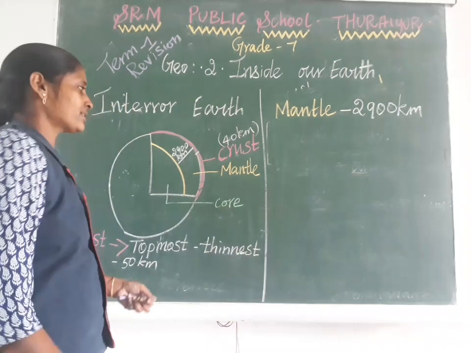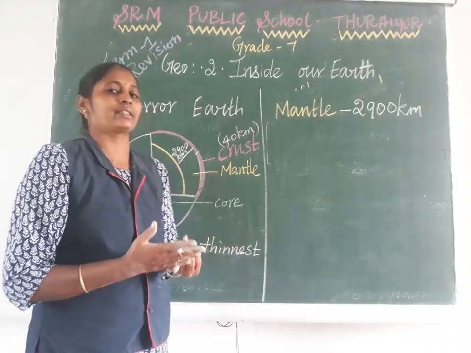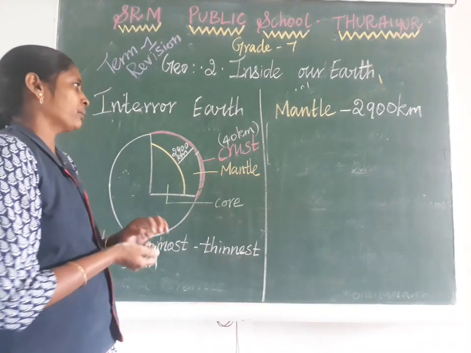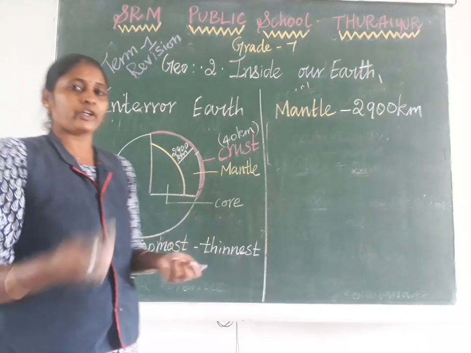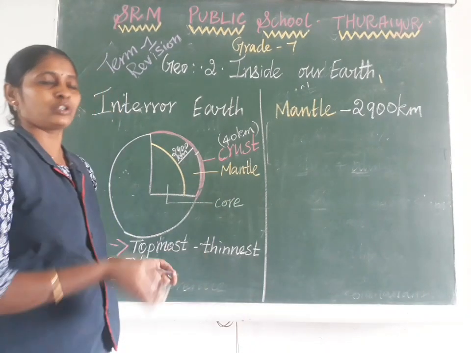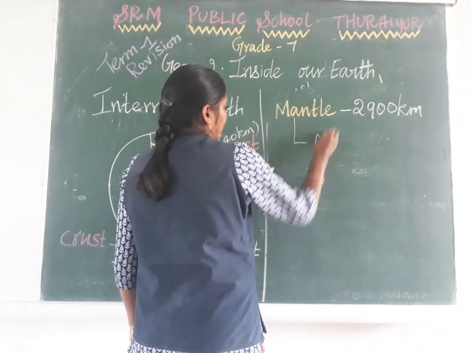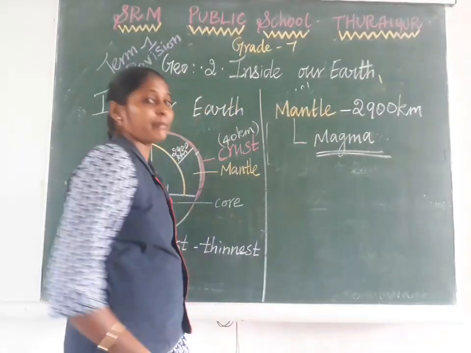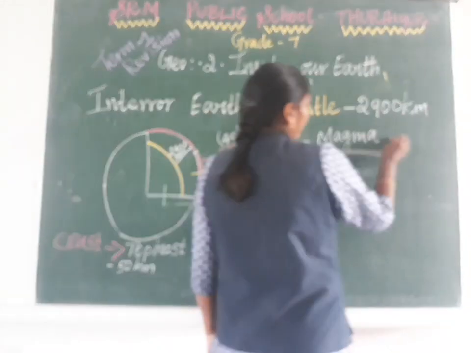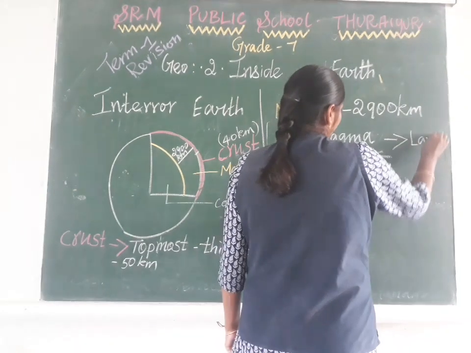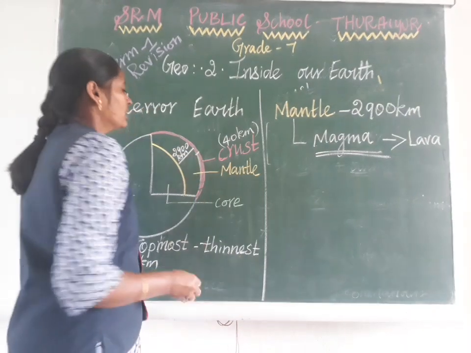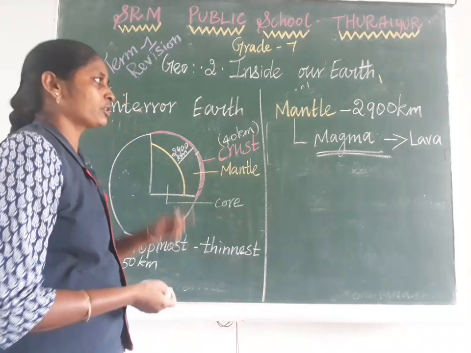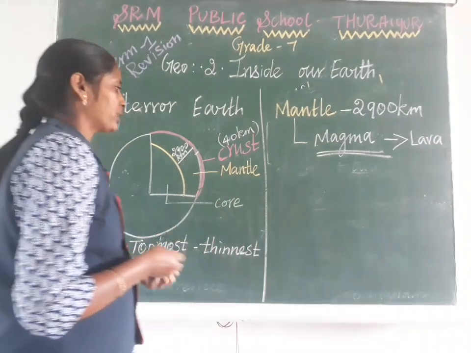In this mantle some minerals are also present. That is not mentioned in your book, just for your understanding: silica is present a lot, and magnesium and iron are also present in the mantle. At the time of a volcano eruption, we get lava from the earth. That magma is also present in the mantle region only. When this magma comes out to the earth surface, it is called lava. So in the mantle, the liquid form of magma is present. The depth of mantle is 2900 kilometer.